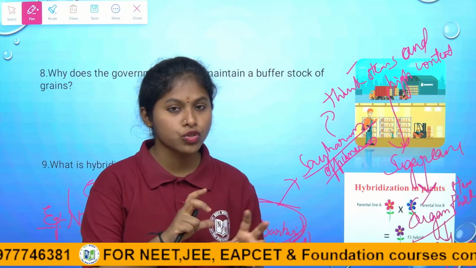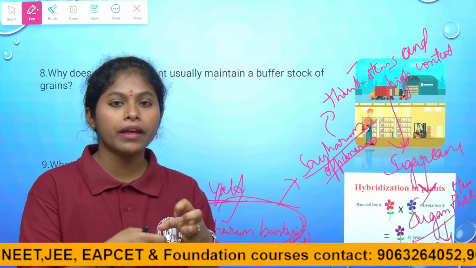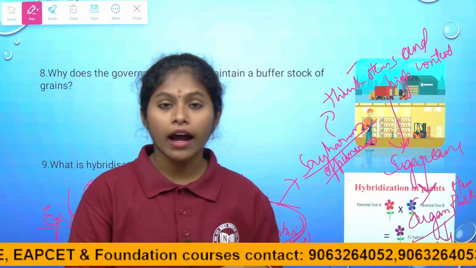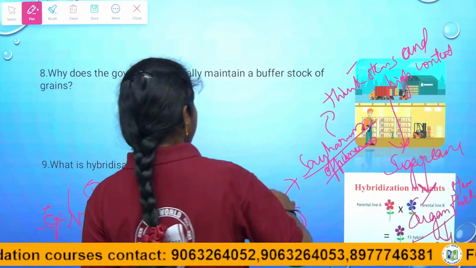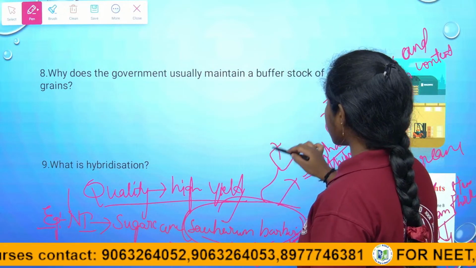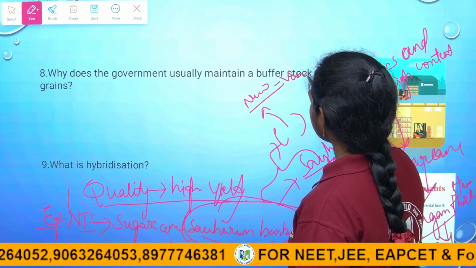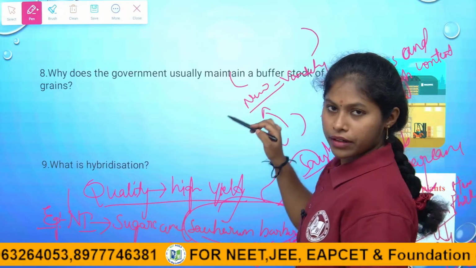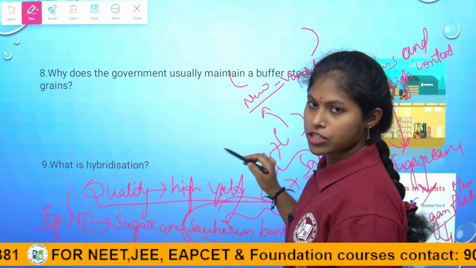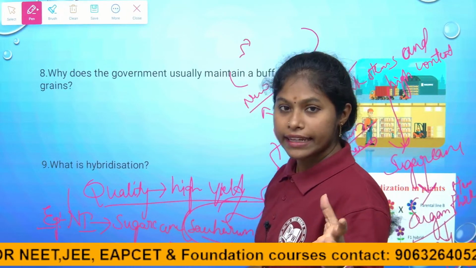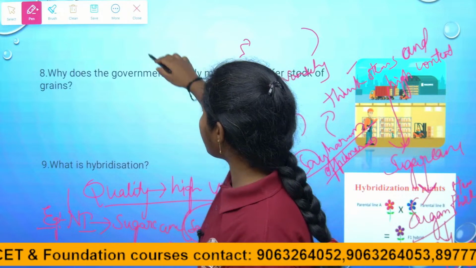Hybridization is a technique which combines two different varieties to develop a new variety, which should be helpful for higher yield and quality yield. Right children? Example is Saccharum barberi and Saccharum officinarum. These two are combined and give the new variety. That variety has the characteristic features of both. Grown in North India, they give high yield, with thick stems and high sugar content. So this is about hybridization.